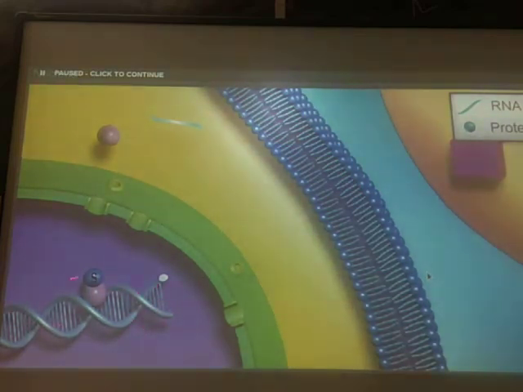This DNA turns into RNA during the cell division. We will study that in the cell division topic, and hence outside the nucleus, within the cytoplasm, the formation of protein is taking place.